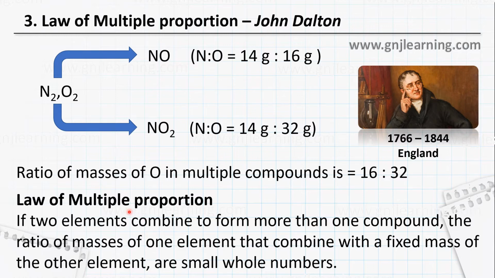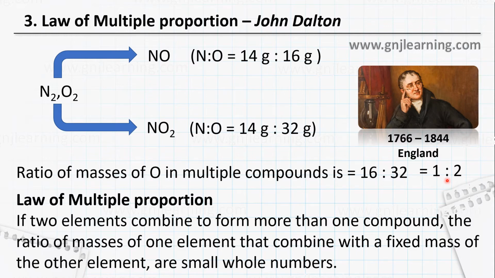What does the law say? If two elements combine to form more than one compound, here you can see two elements, nitrogen and oxygen, combine to form more than one compound. The ratio of masses of one element, which element have we taken here? It's oxygen, that combines with a fixed mass of another element. So which is the fixed mass? That is nitrogen. So the varying mass is oxygen, and their ratio is small whole numbers. Is it so here? Yes, if you simplify it, you will get this simple or small whole number ratio.